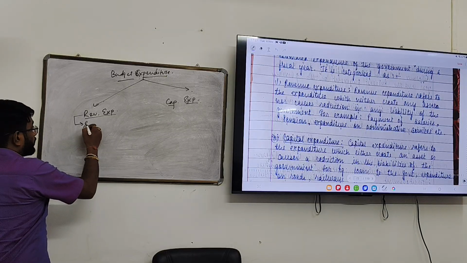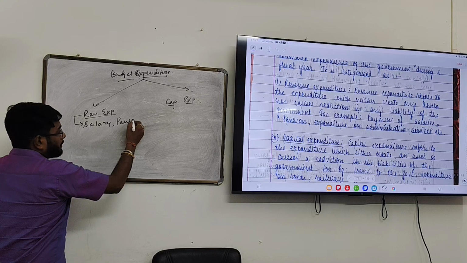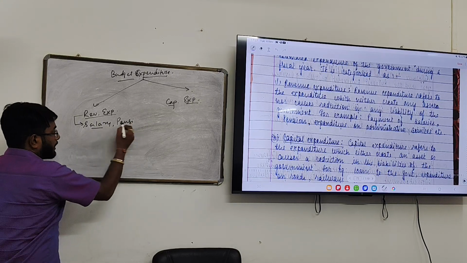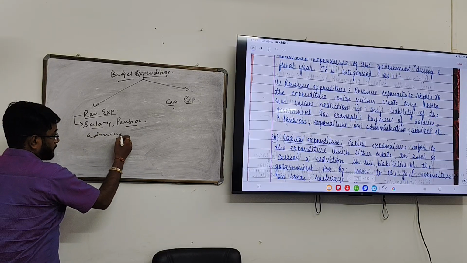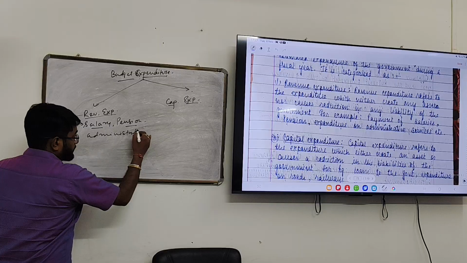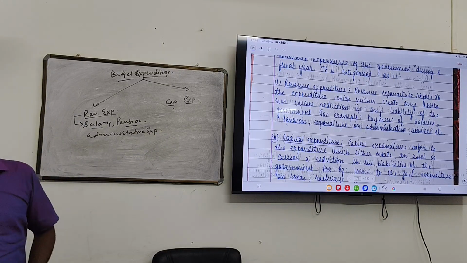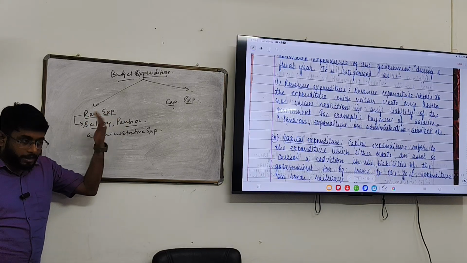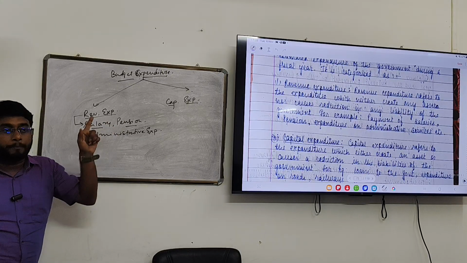For example, giving salary, giving pension. Pension, to some extent we can skip. Anyway, let's talk about salary, pension, administrative expenses, maintaining law and order, etc. Clear? This is revenue expenditure. Let us again repeat the definition. It is neither creating any burden.